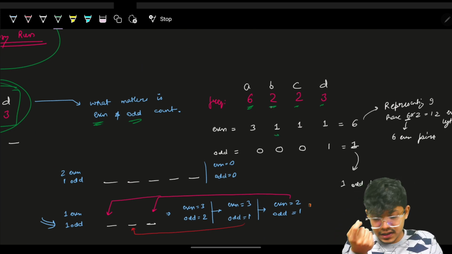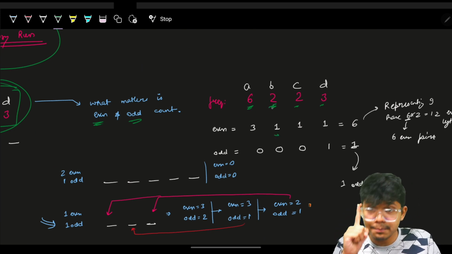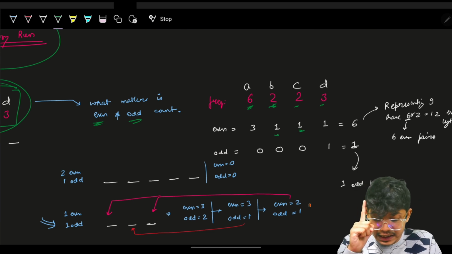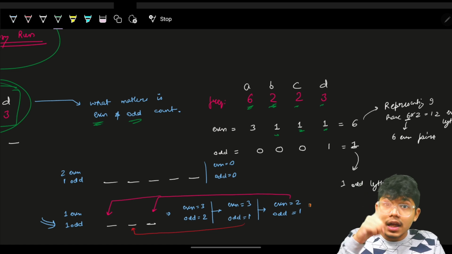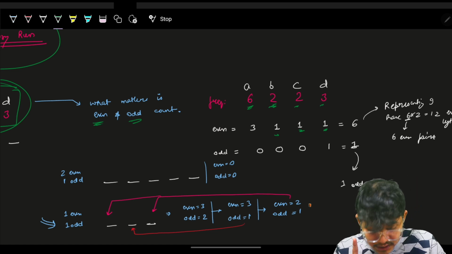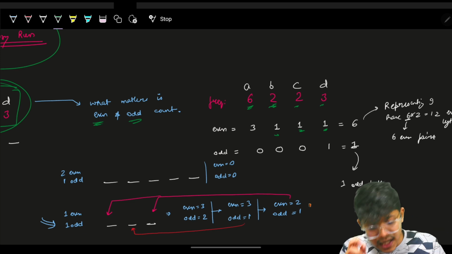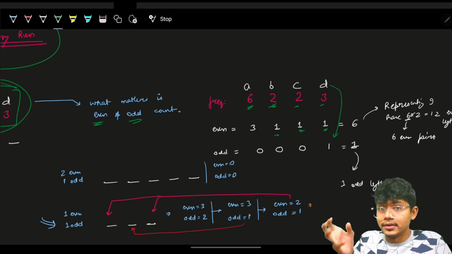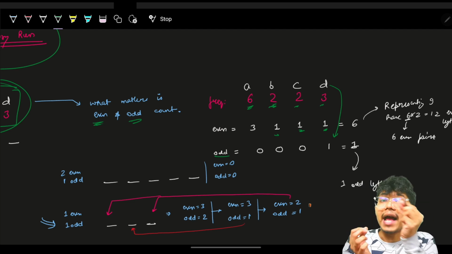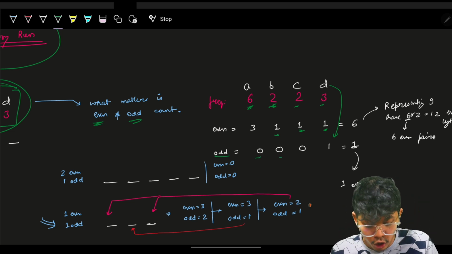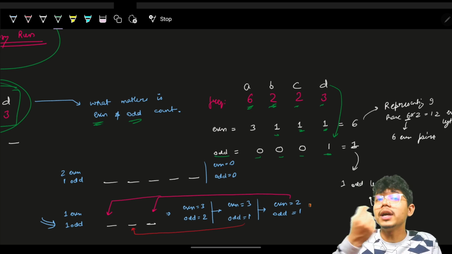With this I can form 1 even pair, B and B. For this I can also form 1 even pair, C and C. For this I can also form 1 even pair, which is D and D. Again, remember that fact, because D and D. Aryan, what about the other D? The other D will go to odd, because this says I can contribute 1 D as my odd. Here I will have no odd, but 1 D can contribute to my odd itself.